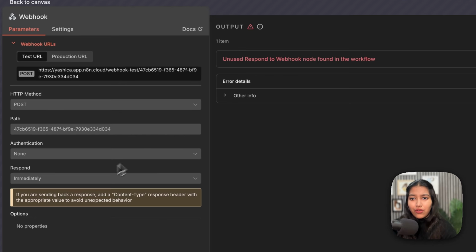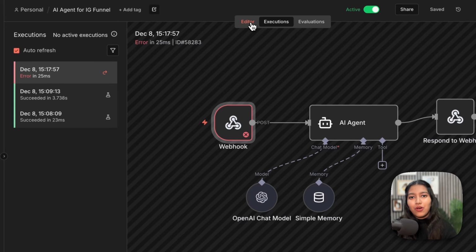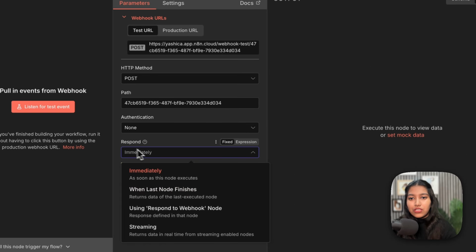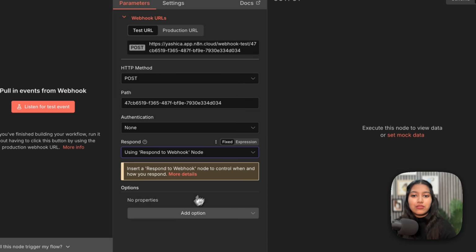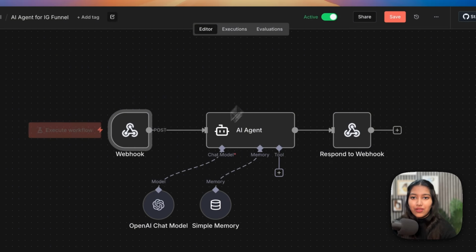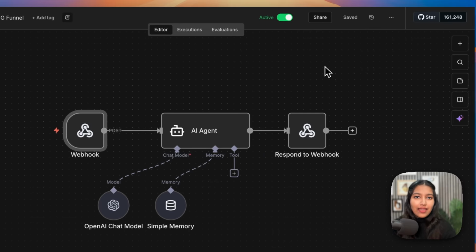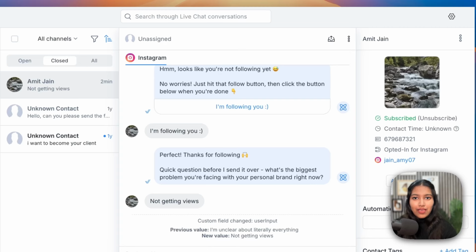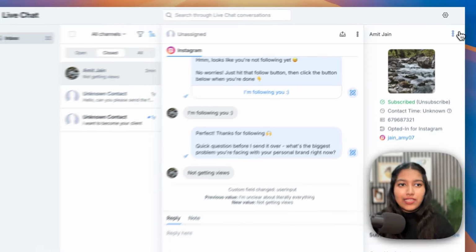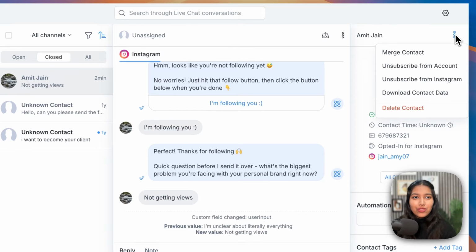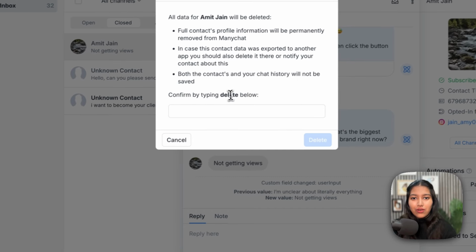How is that? Okay. So a small issue here. Go back to the editor and then instead of respond immediately, it should be respond using the respond to webhook node. Okay, then it's going to use this one. All right, let's save it. And now let's do the test again. Before that, what you'll have to do is you'll have to delete your contact for it to work again. So just go to these three dots and delete your contact.